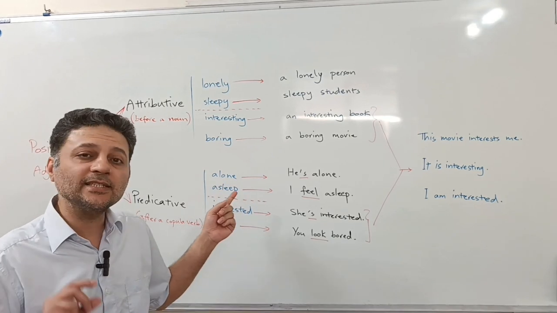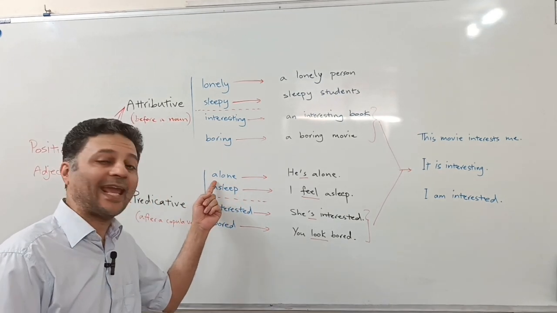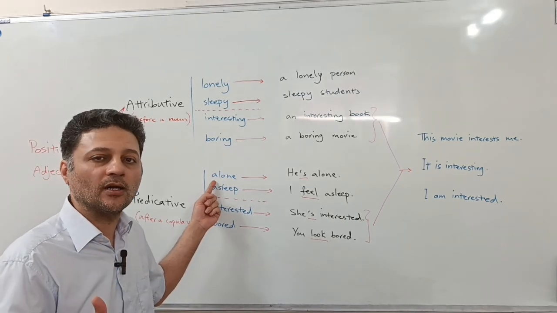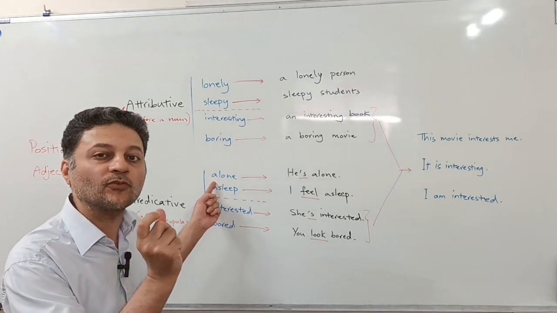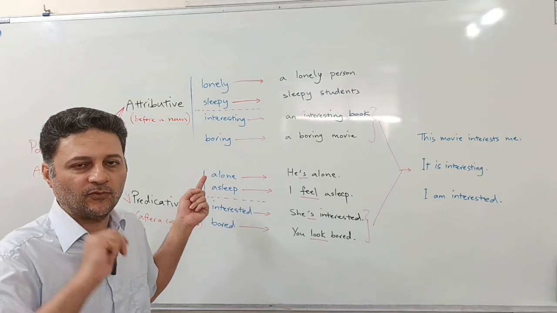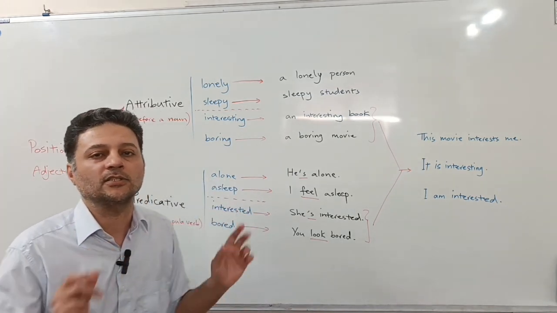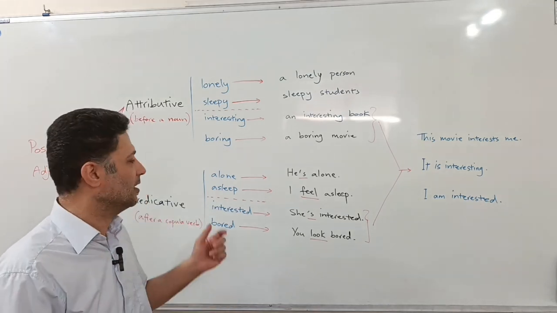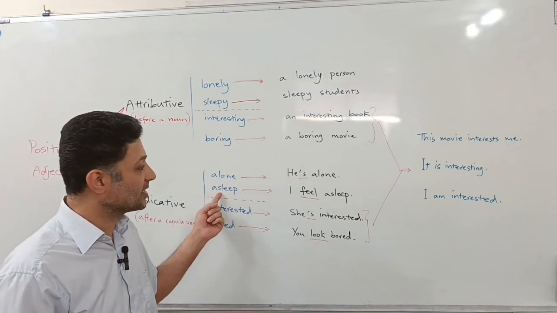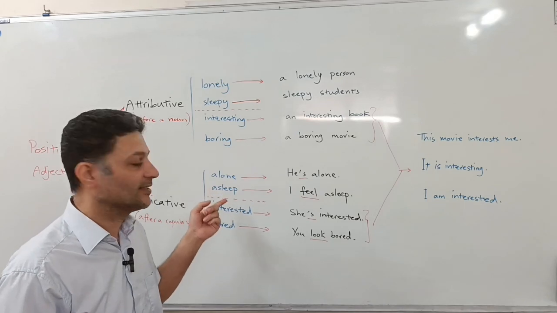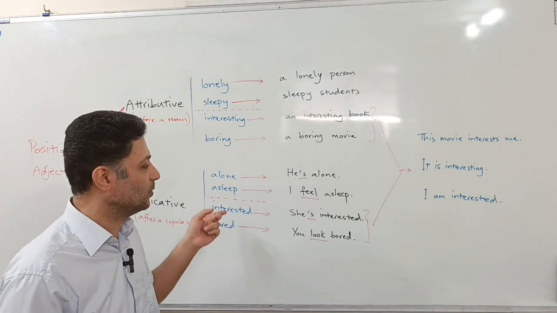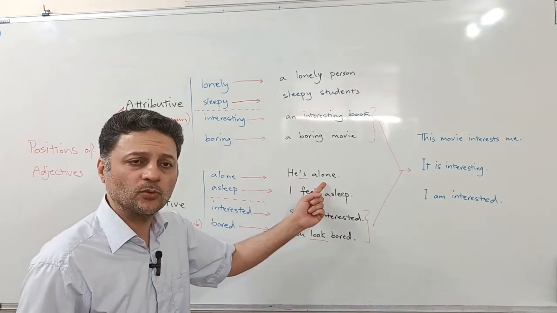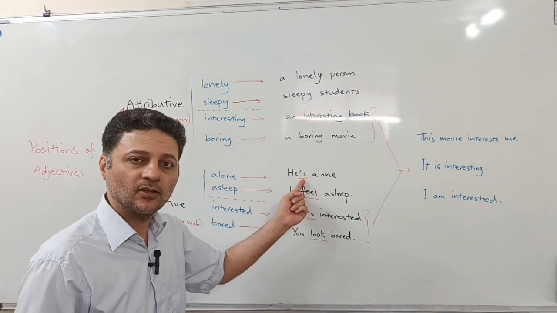And normally this set of adjectives starts with A, and we normally pronounce it with schwa, which is a particular phonemic symbol. If you refer to my other video about the pronunciation, phonemic symbols, you get to know what I'm talking about. So alone or asleep, this is the first set. I divided them from the last two, the latter ones. So the former examples are, he's alone. He is alone. This is a linking verb.